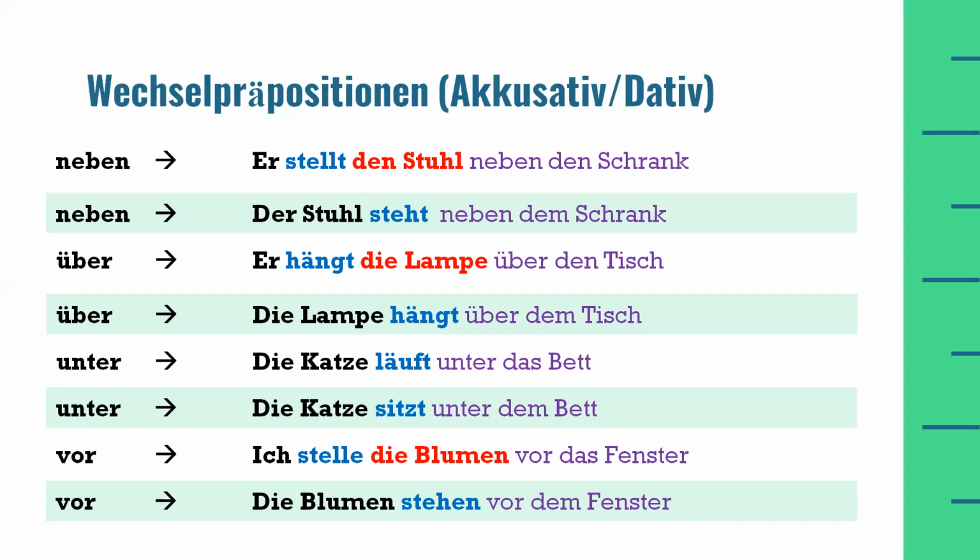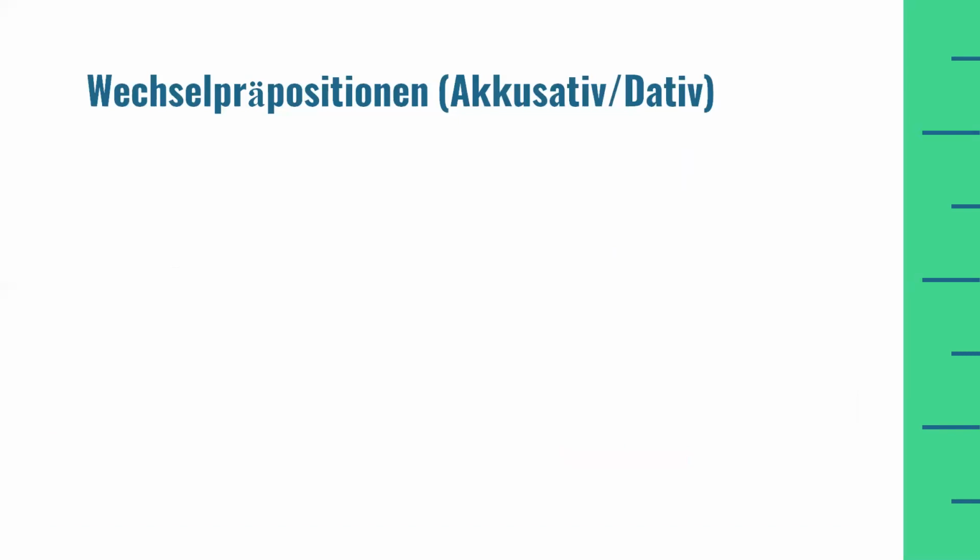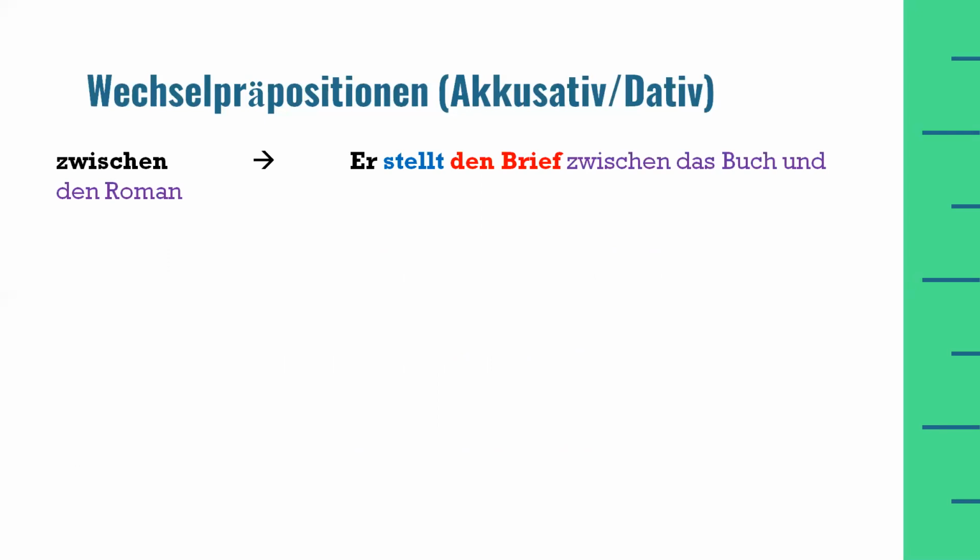So if I ask the question for the first example, I will ask: wohin stelle ich die Blumen? And for the second example, I will ask with the W question word: wo stehen die Blumen? And if we ask a question by using the W question word wo, and in the answer we use a two-way preposition, which can be vor or any other two-way preposition, then we have to take this two-way preposition in dative case. Let's look at the last example, zwischen.